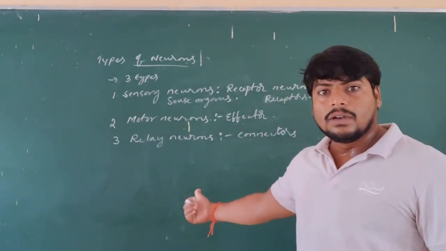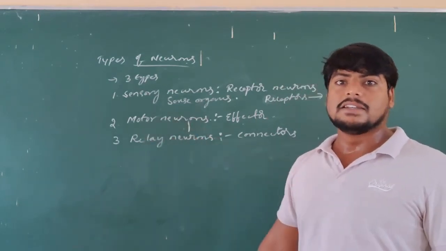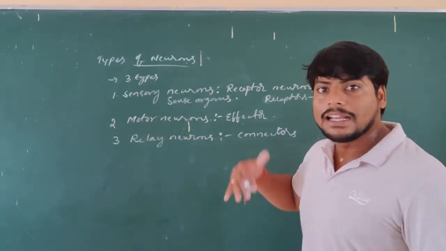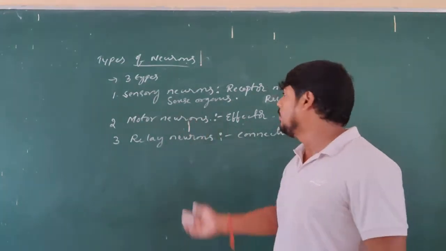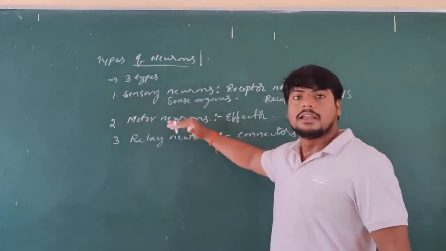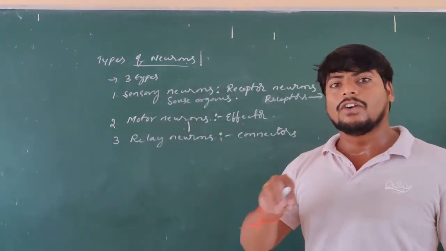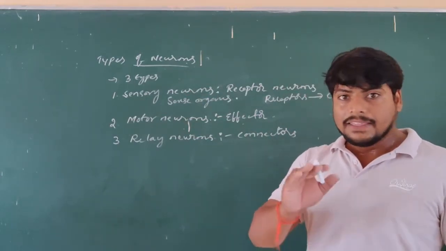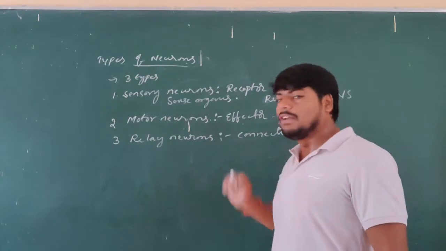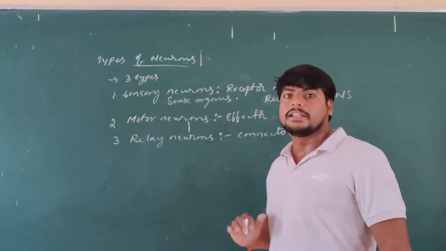So the relay neurons consist of nerves carrying from the central nervous system, forming a link between sensory neurons and motor neurons, and allowing them to integrate their function to give a response towards the stimulus. That is the important function of relay neurons. Hence they are called connectors or connecting neurons.